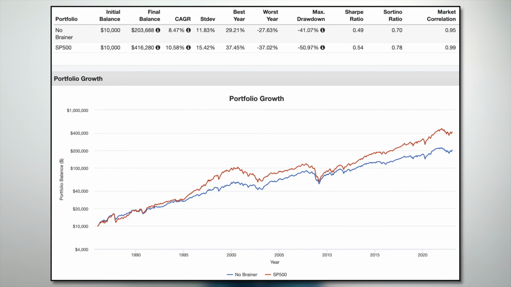Had we invested in the no-brainer portfolio during this time period, we would have ended up with an even lower risk-adjusted return than the plain old S&P 500, so the diversification didn't really do much for us. So what happened? Let's talk about the portfolio's components to figure that out. So we're basically taking a barbell on stocks and excluding mid caps. I don't have a problem with that, just something to note.